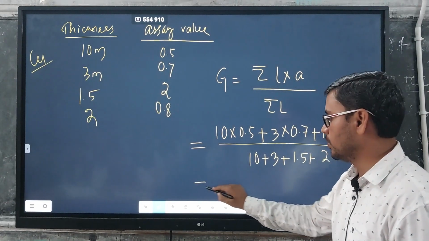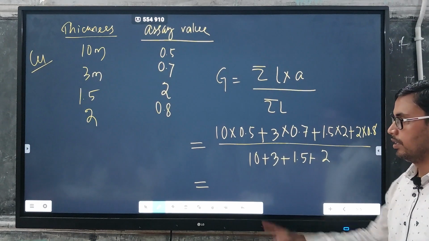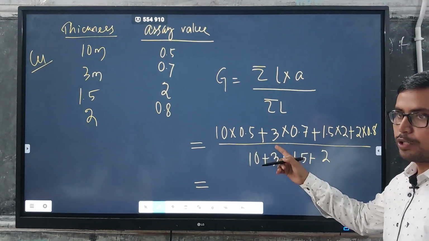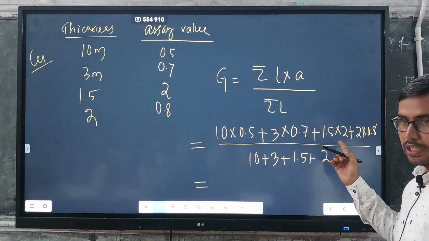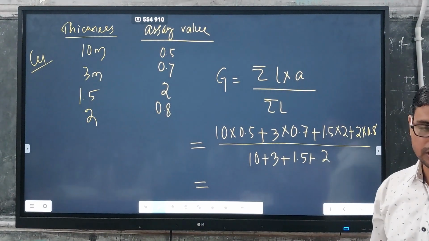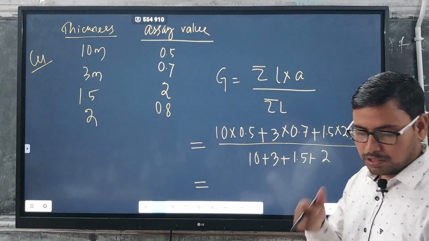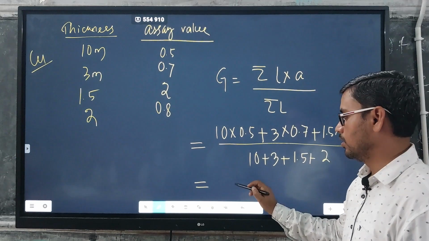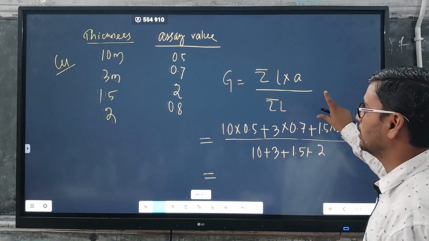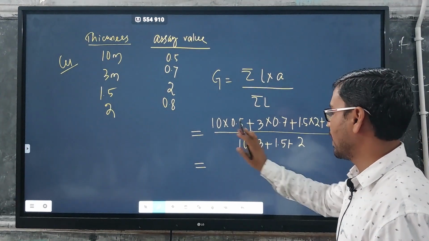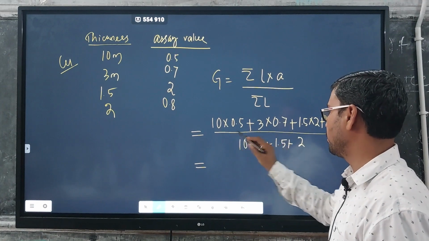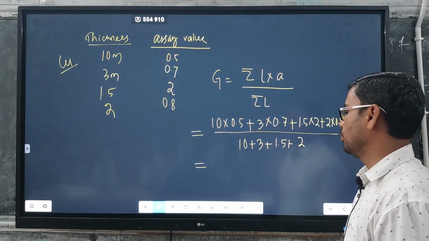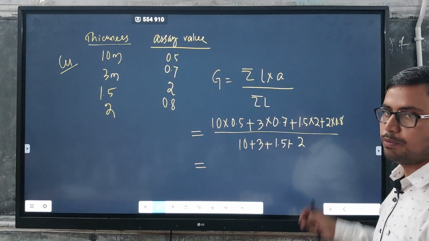So this comes around 5, 2.1, then 3, then 1.6. So this is around how much? Calculate it. 5 plus 2, 5 plus 3, 8, 2.1, 10.1 and 1.6.